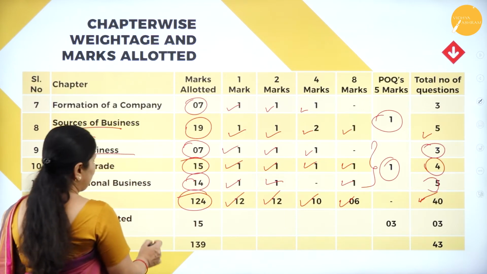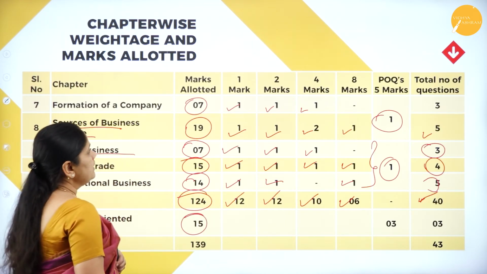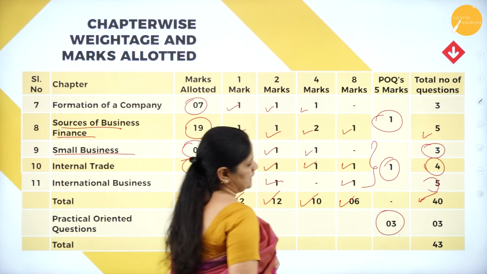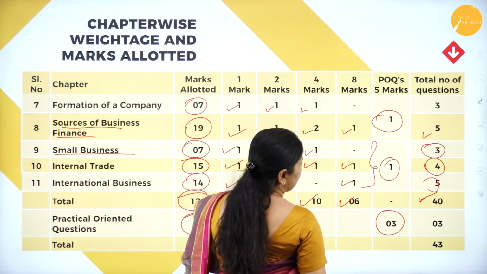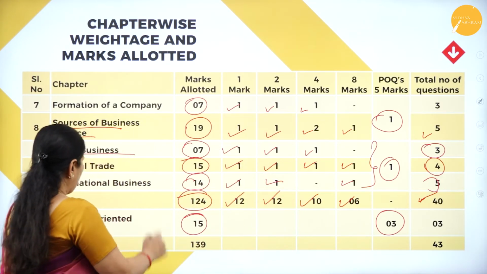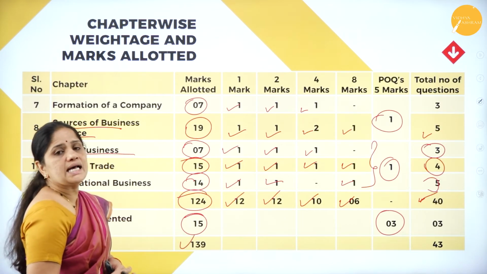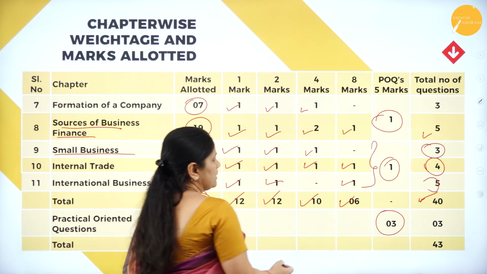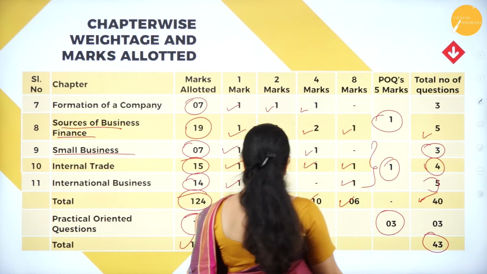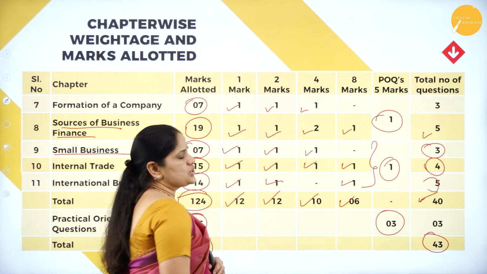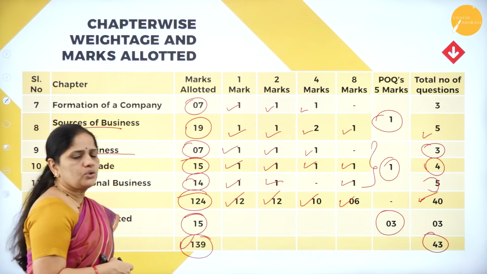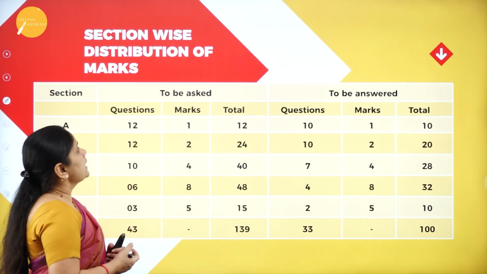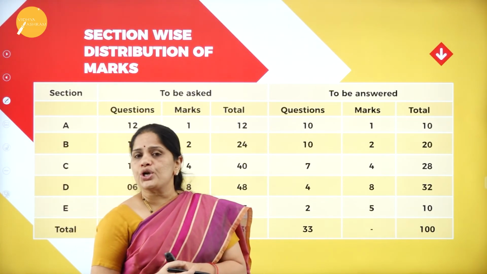Then next we have practical oriented questions. The marks allotted is 15, whereas the number of questions is 3. So 3 practical oriented questions. Now if you add all this, the total number of questions asked here in this PUC is 43. So for 43 questions they will ask, and the total marks carried is 139.